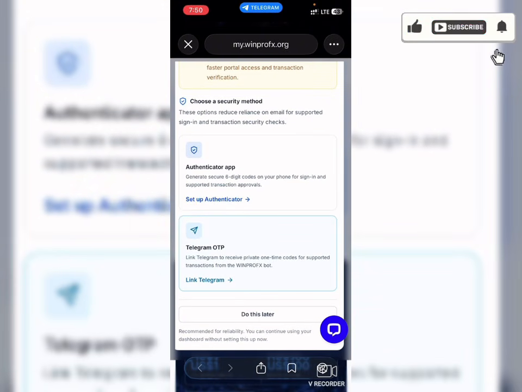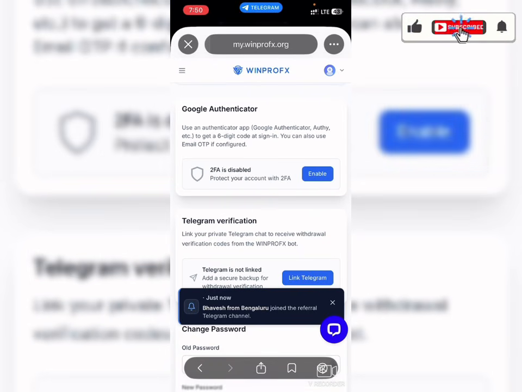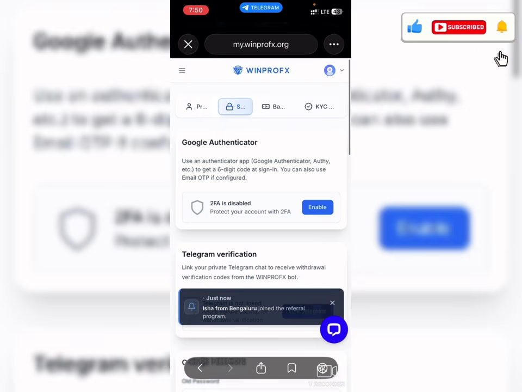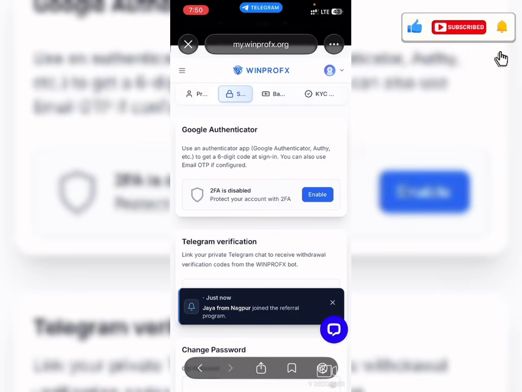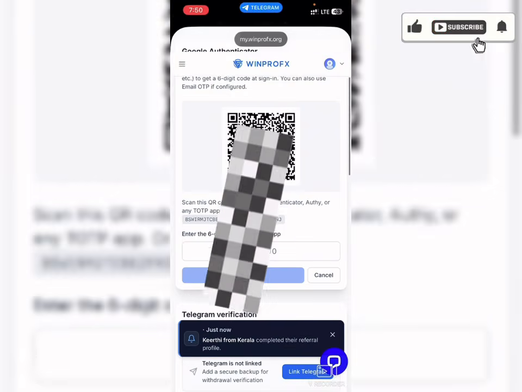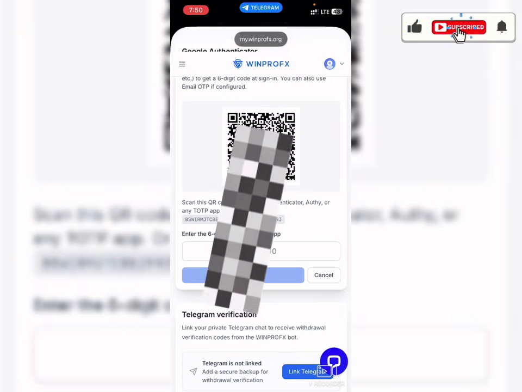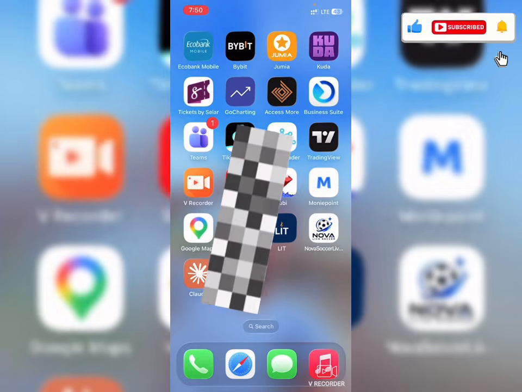Now for me, I would prefer an authenticator because I won't want to risk linking my Telegram to any platform at the moment. Now, right here, authenticator, you click on this, enable, and then it creates this barcode right here, or you just copy this link below right there. So you copy the link, go to your authenticator.